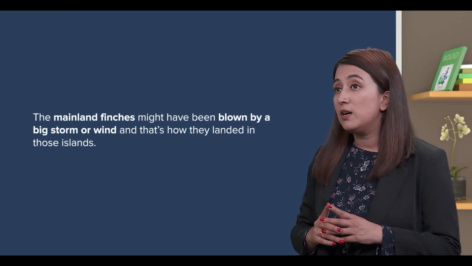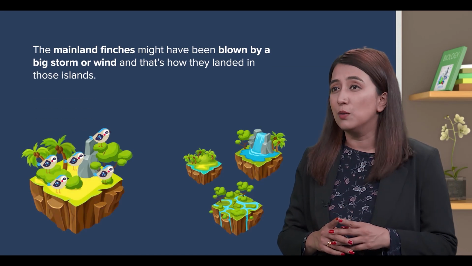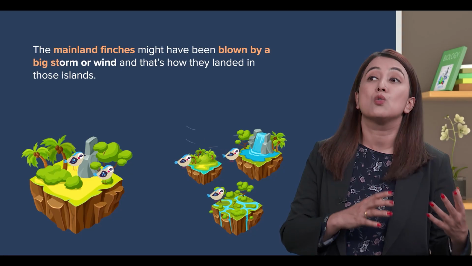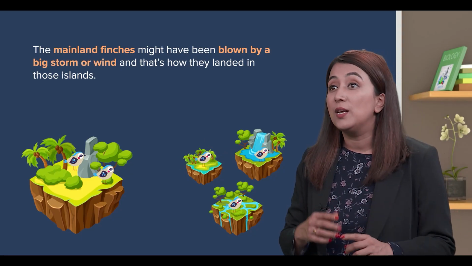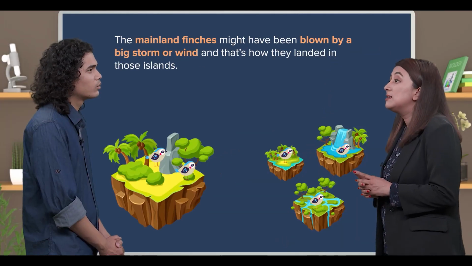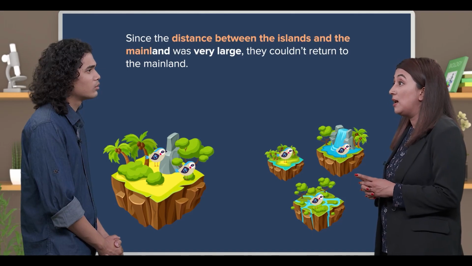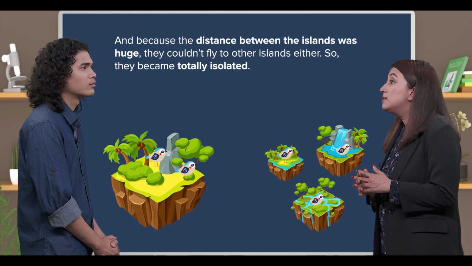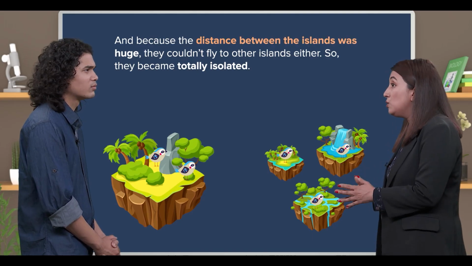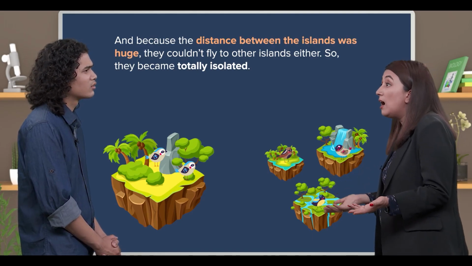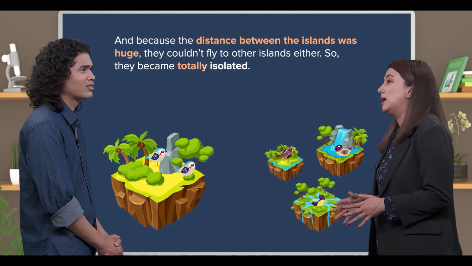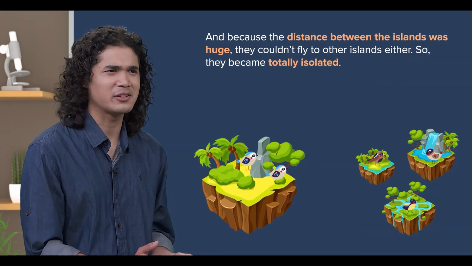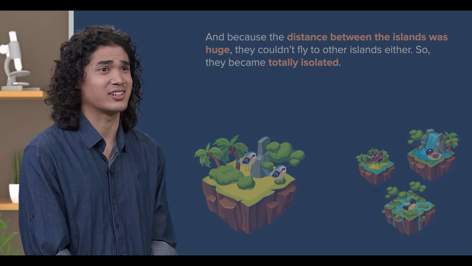The explanation Darwin had was that many years ago, the mainland finches might have been blown by a big storm or wind, and that's how they landed in those islands. Since the distance between the islands and the mainland was very large, they couldn't return to the mainland, and because the distance between the islands was huge, they couldn't fly to other islands either, so they became totally isolated. Ah, poor birds. It must be terrible to be blown away into a distant land.